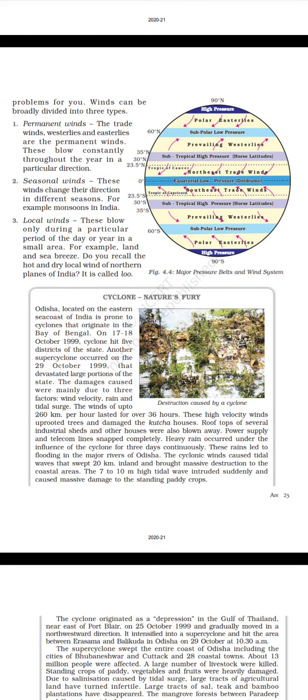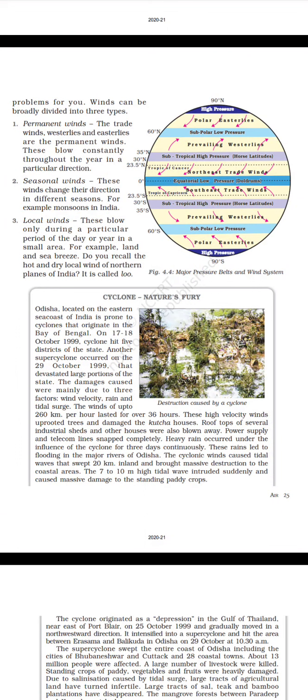Third, local winds. These blow only during a particular period of the day or year in a small area. For example, land and sea breeze. Do you recall the hot and dry local wind of northern plains of India? It is called Loo. Take a look at figure 4.4, major pressure belts and wind systems.